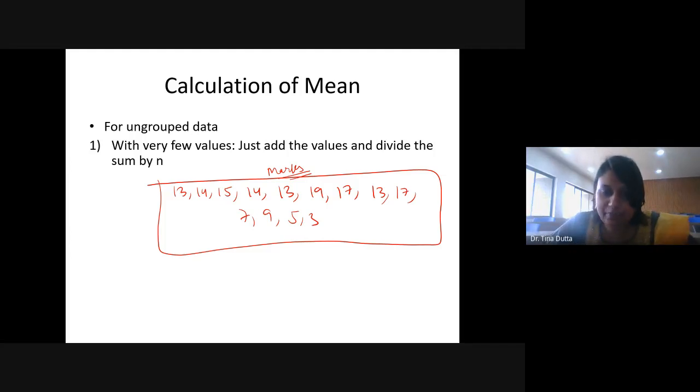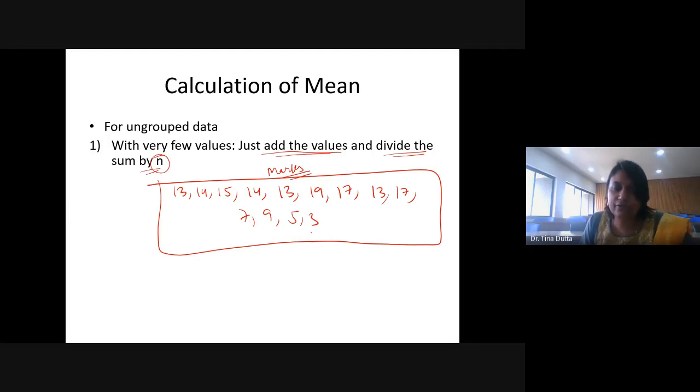These are raw data, and you are required to calculate the mean from this data set. If you have just very few values, you just have to add the values and divide that by the number of observations. N means number of observations.